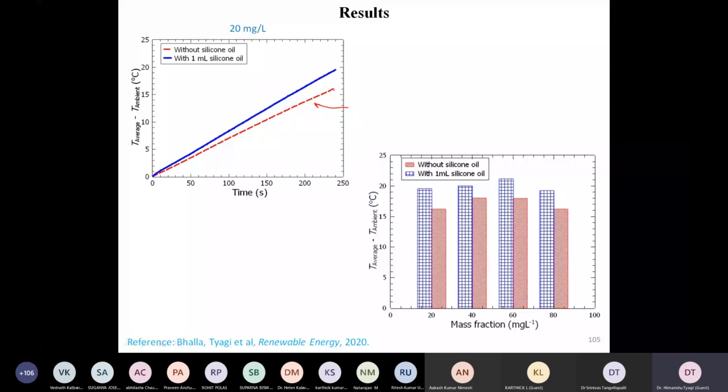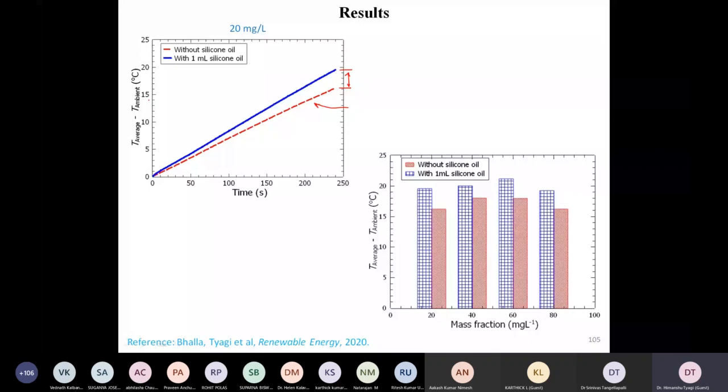The rise is a little bit modest, of the order of a few degrees centigrade. The temperature rise is low, of course, because our light source is also very modest. Our hypothesis is that if it is done under very high irradiation, then perhaps this delta T, which is correlated to efficiency, will show much more improvement.